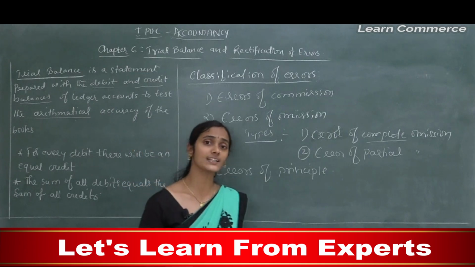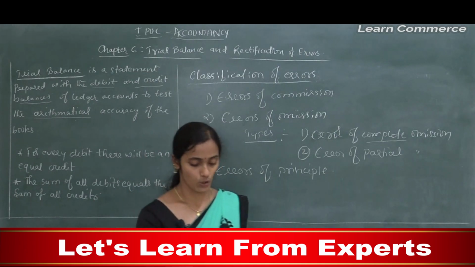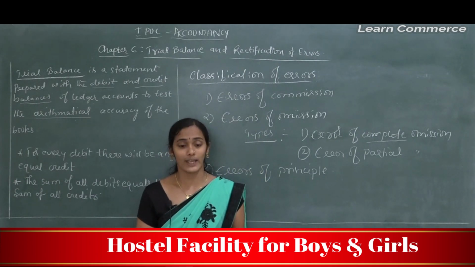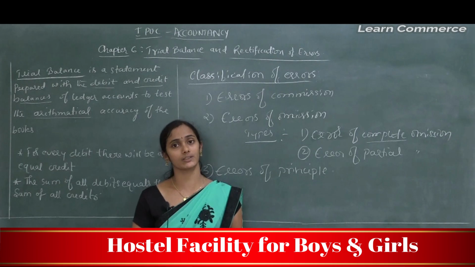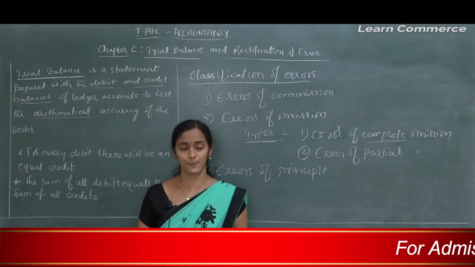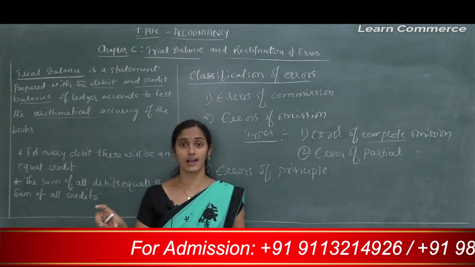He is violating the principle of accounting. An error of principle may occur due to incorrect classification of expenditure, revenues or other types of accounts. For example, building is considered as liability.